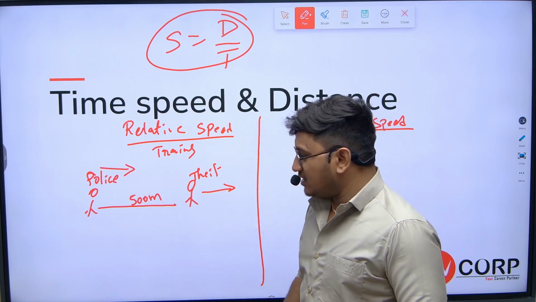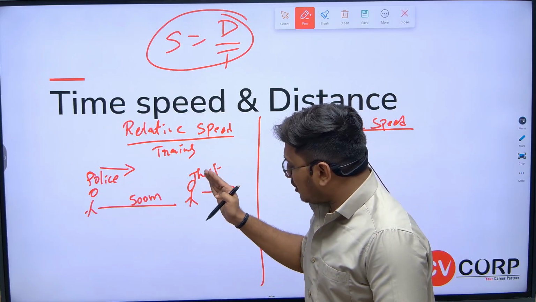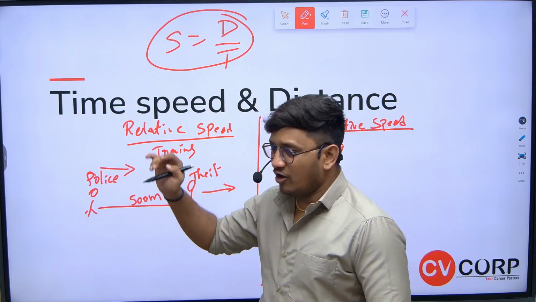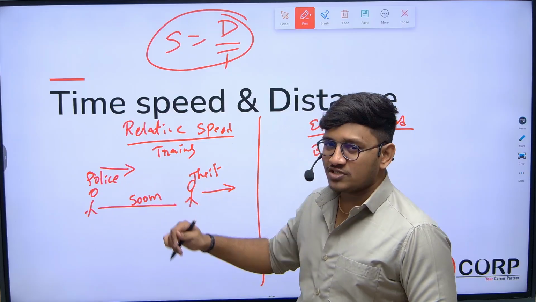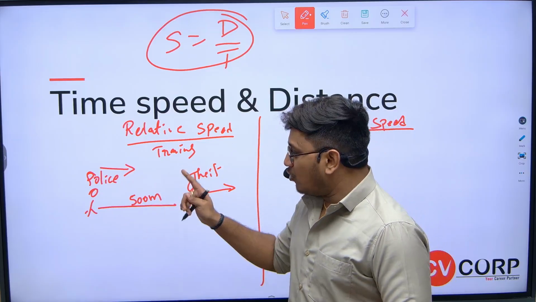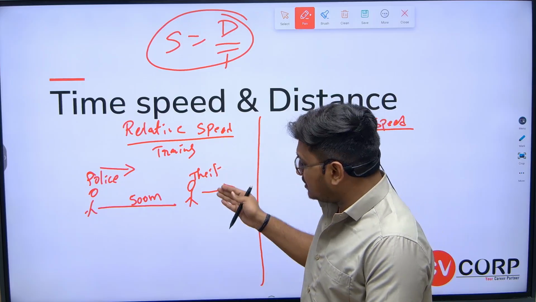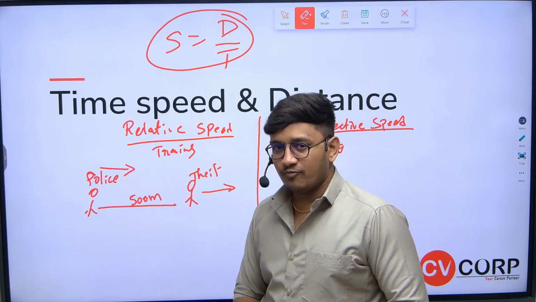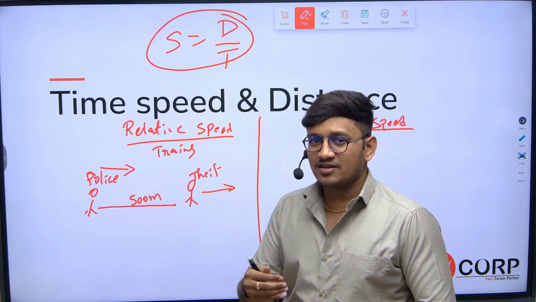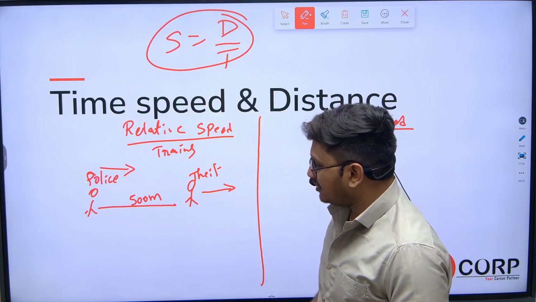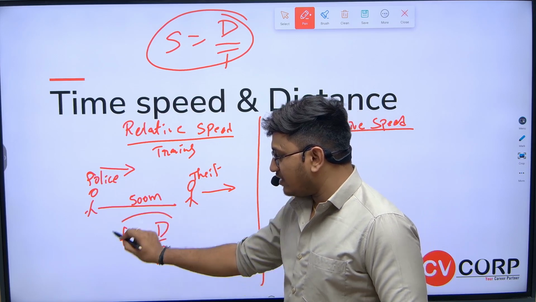Now the point here is that two objects are in motion. The speed of one object with respect to the speed of the other object is called relative speed. What kind of question can be framed here is very simple: how much time is taken by the police to catch the thief? Obviously they will give you the speed of the thief as well as the speed of the police. When the police want to catch the thief, the speed of the police should be greater than the speed of the thief.